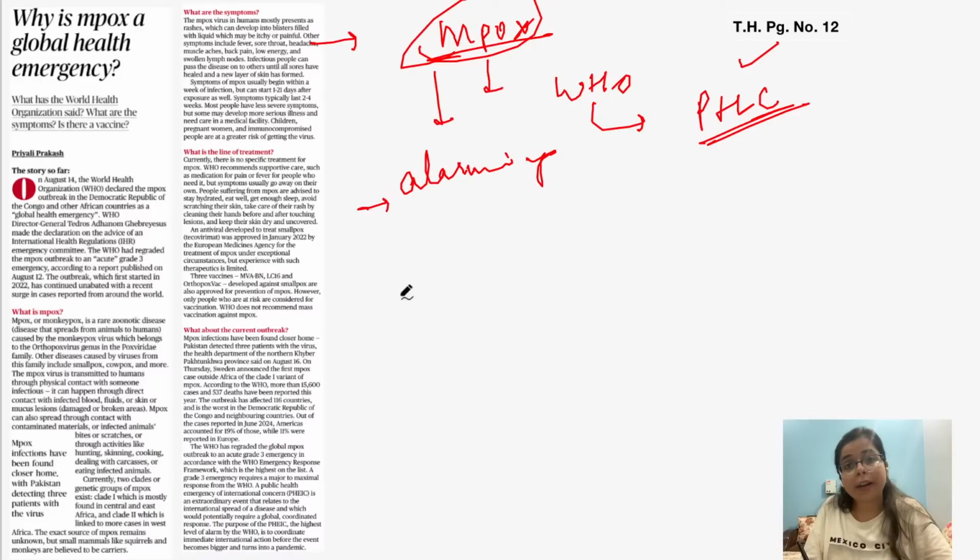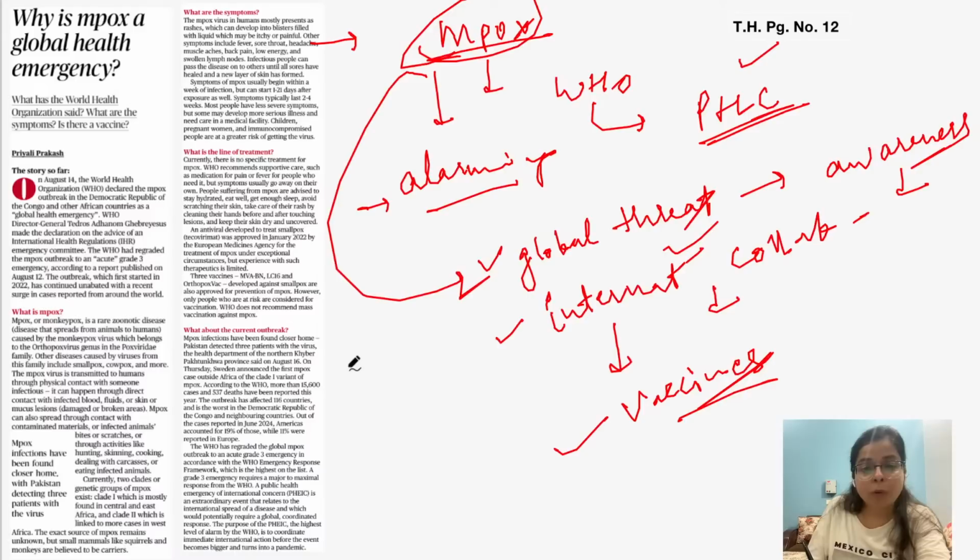Now there has been an outbreak of monkeypox in African countries, including Congo and other African countries. And in the year 2022 also, the World Health Organization declared monkeypox a public health emergency, because at that time it spread to 118 countries. Now let's see a few facts regarding monkeypox.